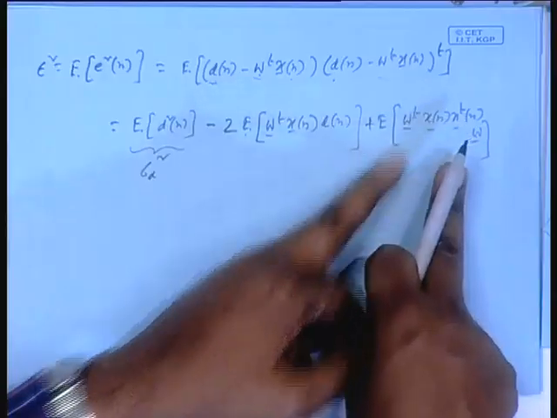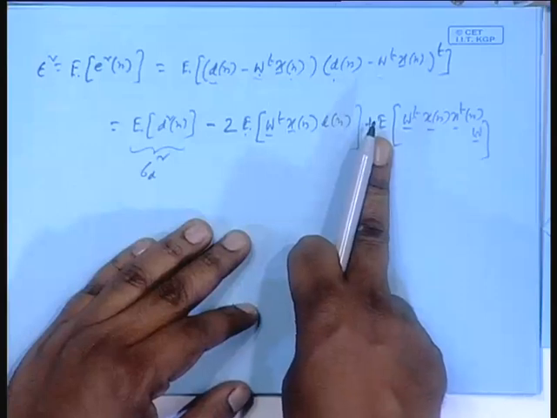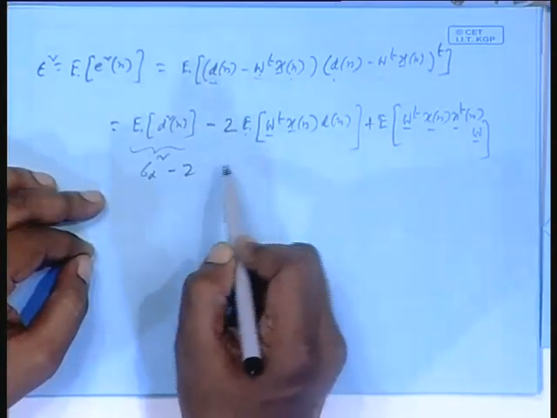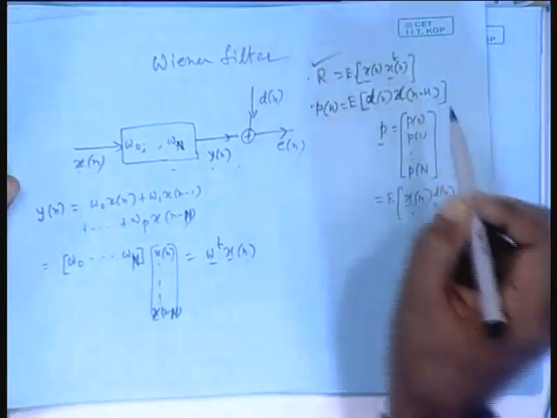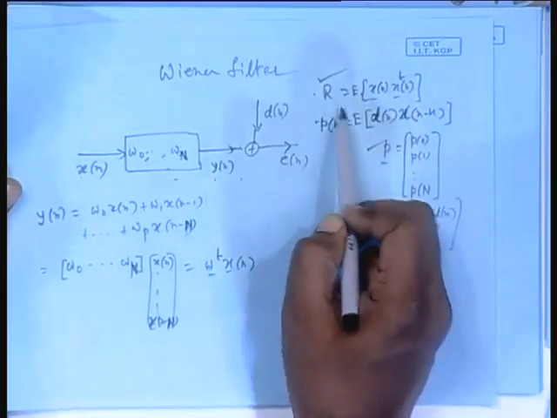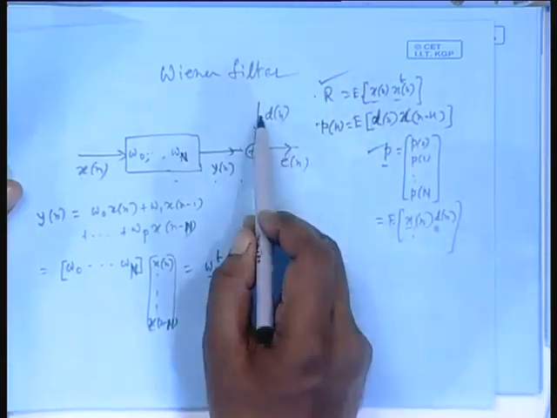Whether we multiply first and then take the expectation, or apply E on this part and then multiply, we will get the same thing, because W is not random, W transpose is not random. So that means this will give rise to twice W transpose. You remember I gave a definition, two things are given to us, R and P. R is the input autocorrelation matrix, P is the cross correlation vector between these.